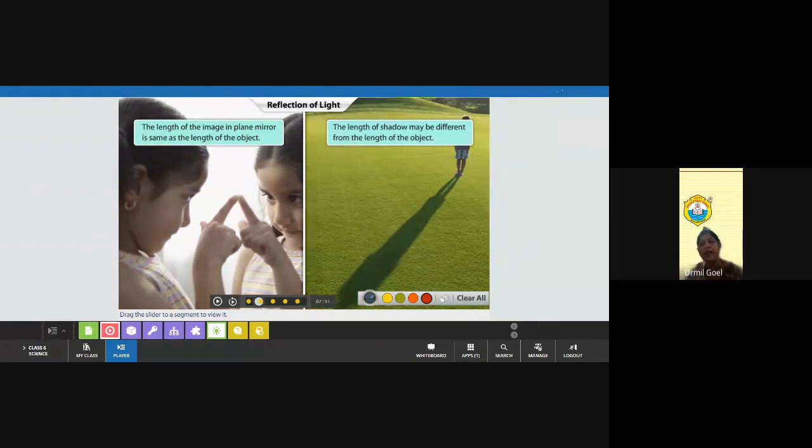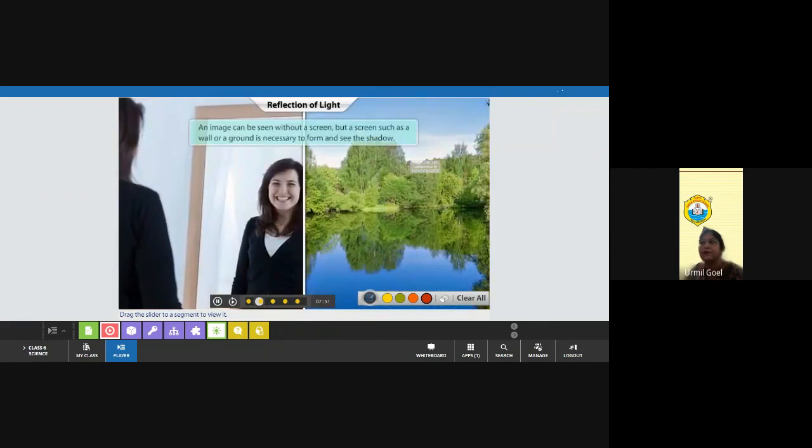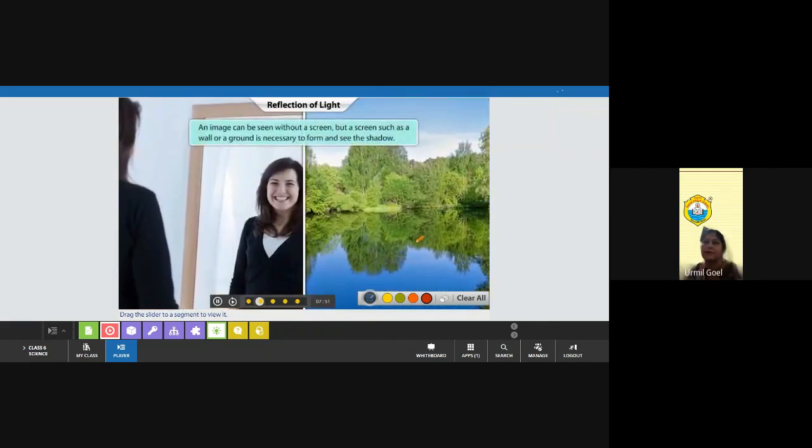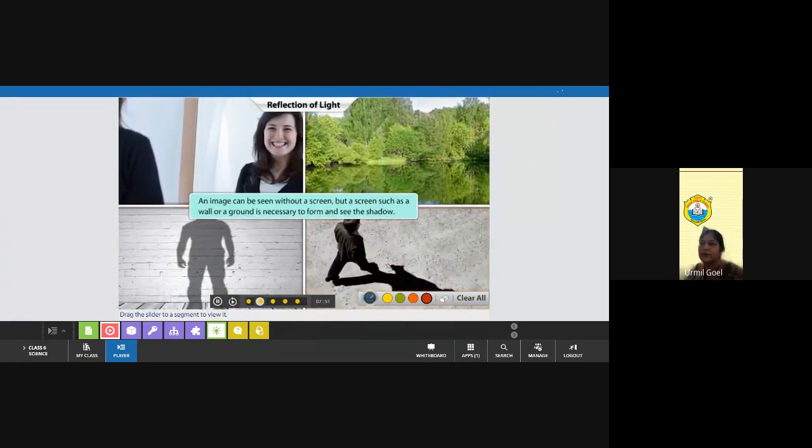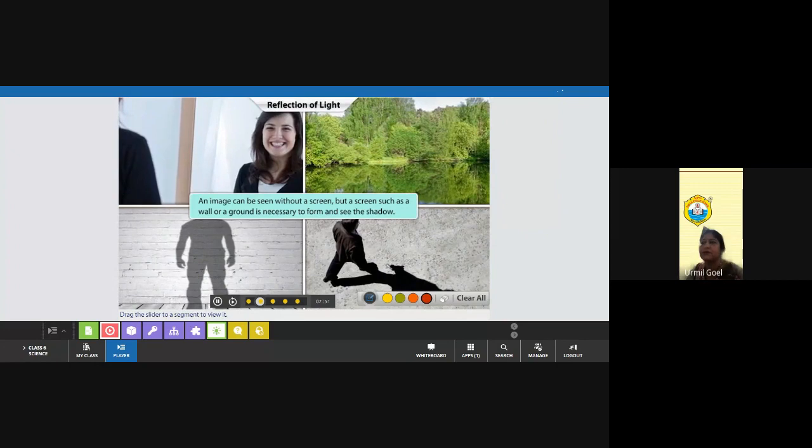You know, when the position of the light source is changed, the position as well as the size of the image or shadow is also changed. And an image can be seen without a screen, but a screen such as a wall or the ground is necessary to form and see the shadow.